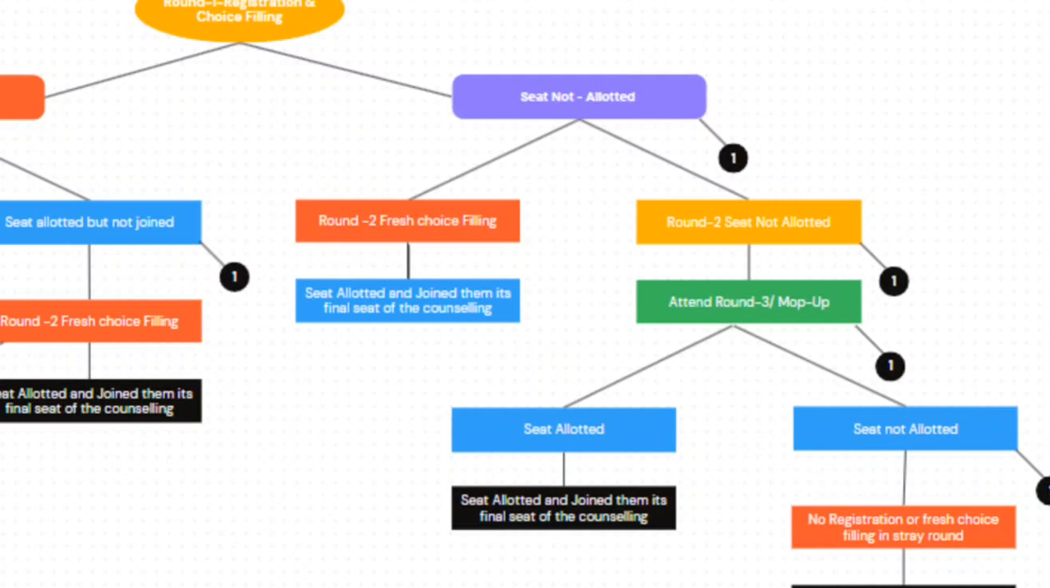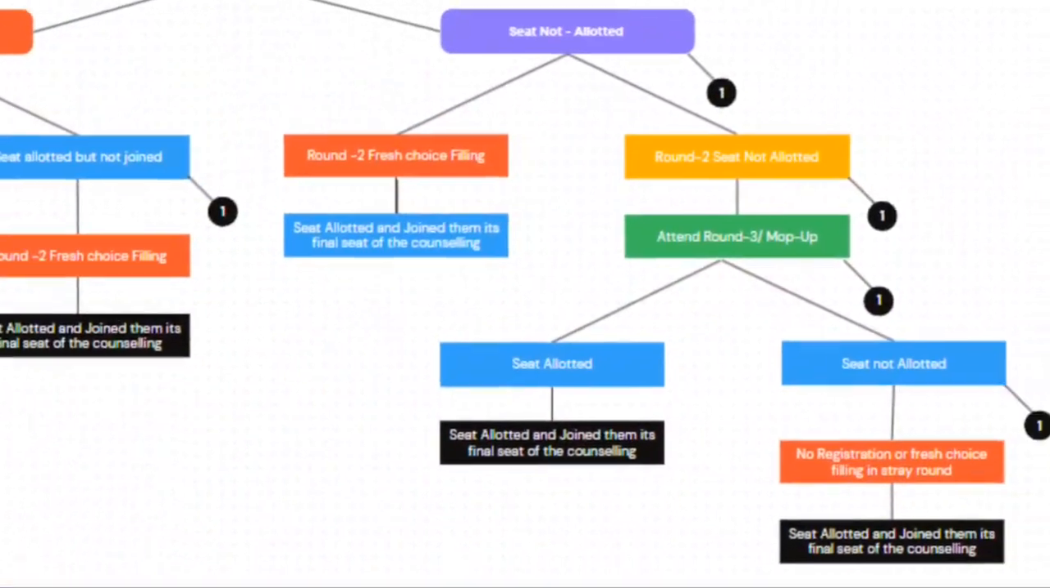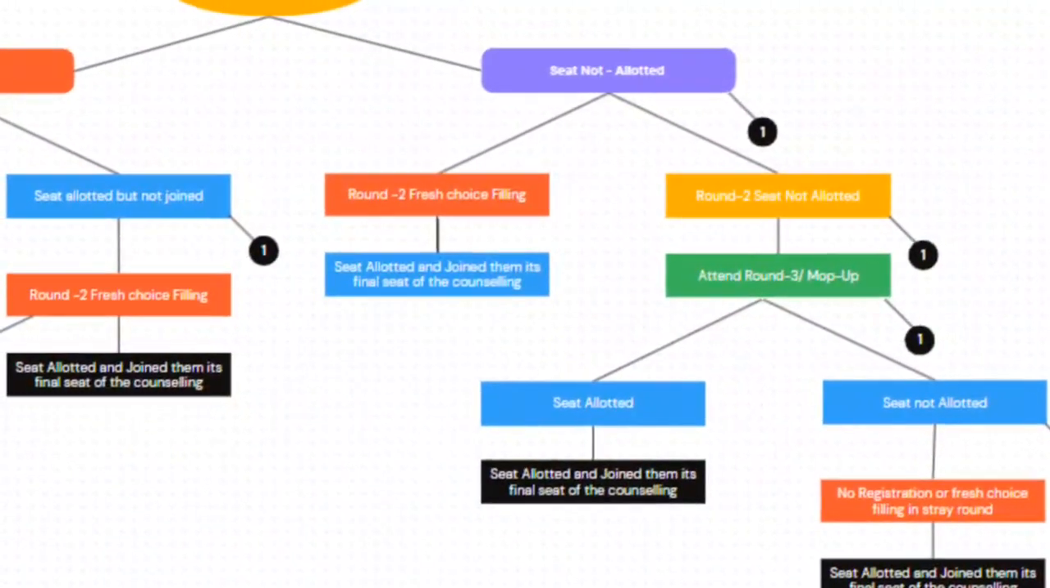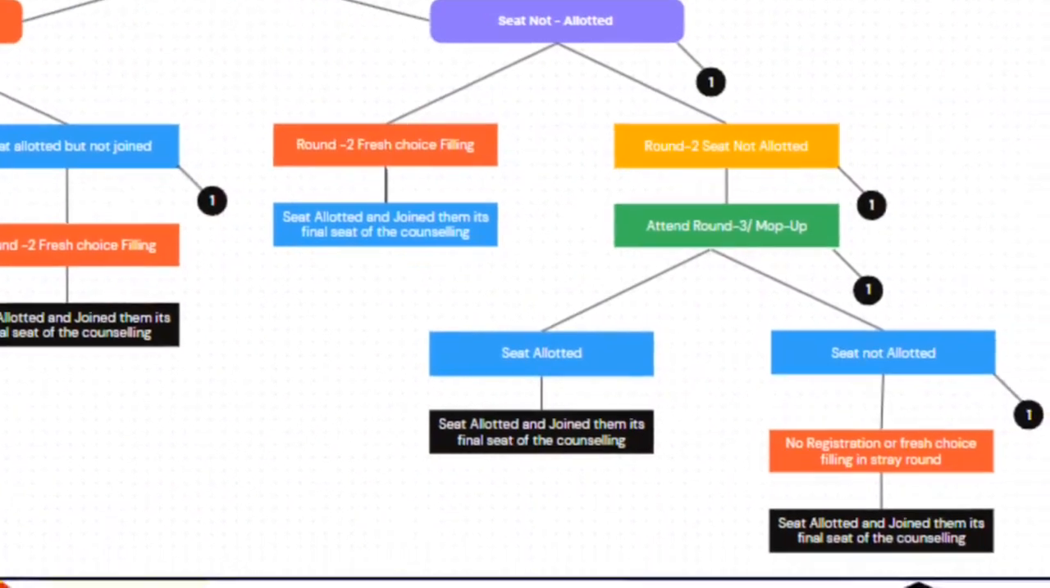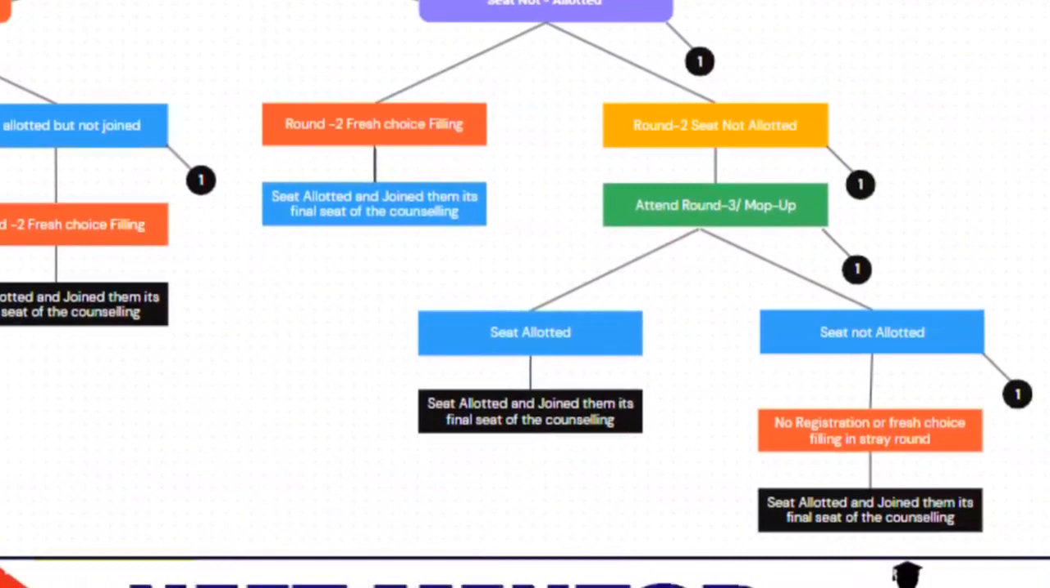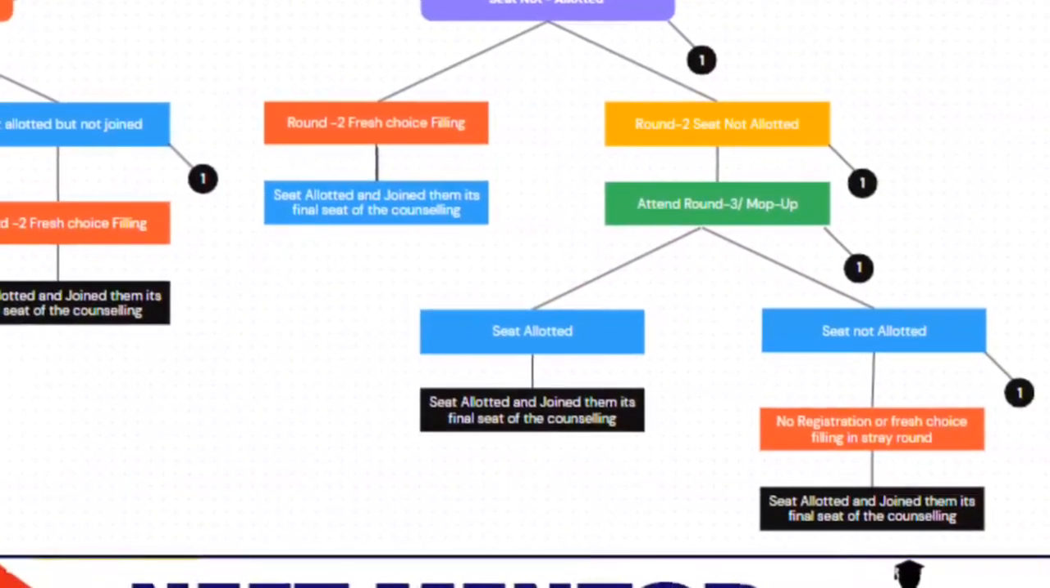and you can do the fresh choice filling in the mop-up round of MCC. Now in the mop-up of MCC, which is in green color, if the seat gets allotted, then that's your final seat. You can't go for upgradation. Okay, if the seat is not allotted, what you can do? You can go for a state counseling as well as you can do fresh registration.